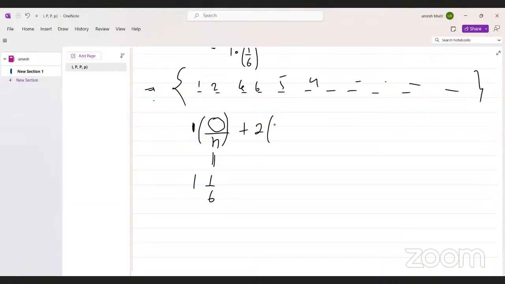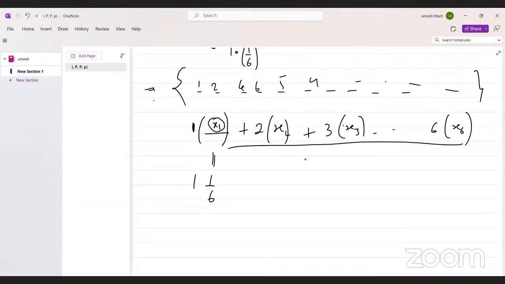How many times does 2 occur? Assume that it is x2, then 3 occurs x3 times. This is x1, this is x2, this is x3. Like this, I have 6 occurring x6 times. Now divided by the total number of times: 1 times x1 divided by n, plus 2 times x2 divided by n,